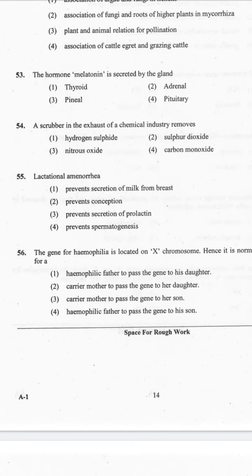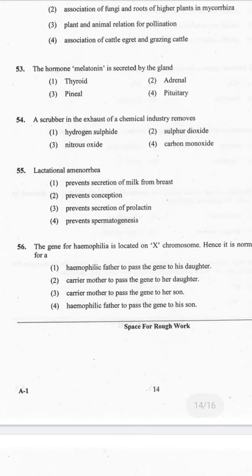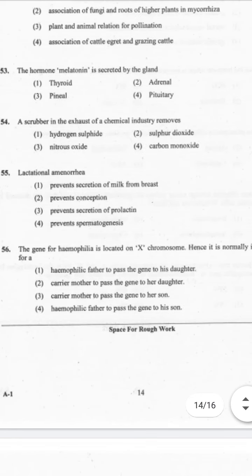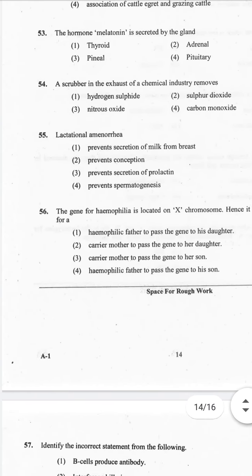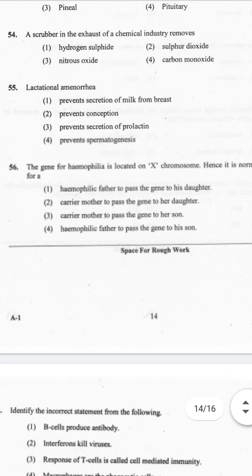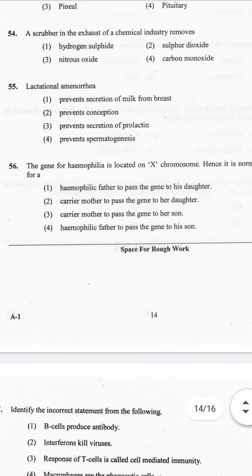Next, question number 56. The gene of hemophilia is located on X chromosome. Hence, it is normally impossible for a: option 1, hemophilic father to pass the gene to his daughter, 2. Carrier mother to pass the gene to the daughter, 3. Carrier mother to pass the gene to her son, 4. Hemophilic father to pass the gene to his son. And the correct answer is option 4.